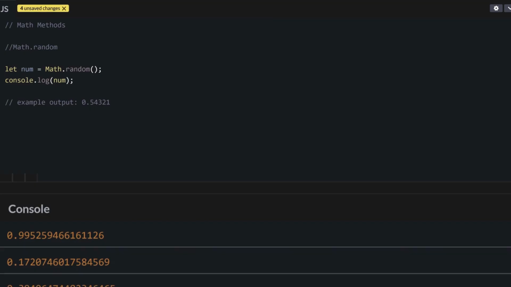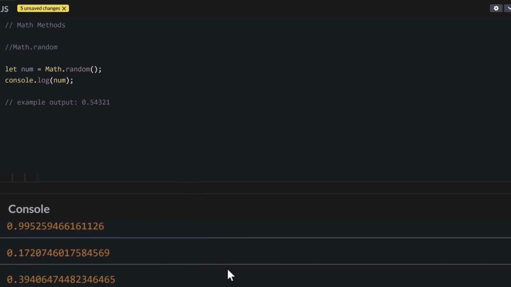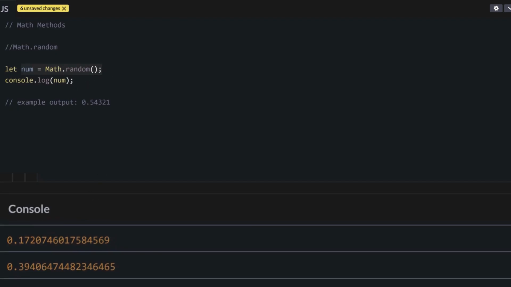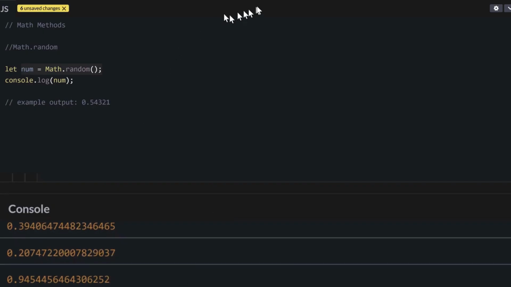You see now, for this code, we dey use the math.random method to initialize a new variable. So the value of this variable go be whatever number this math.random generate. Now, if we run this code, we fit see am for our console say it go always generate a random number every time. And this number can never be less than 0, and it can never be up to 1 or greater than 1.